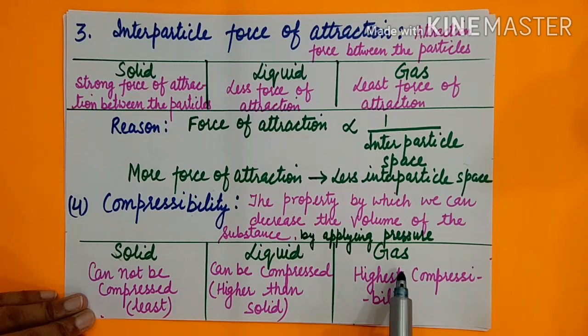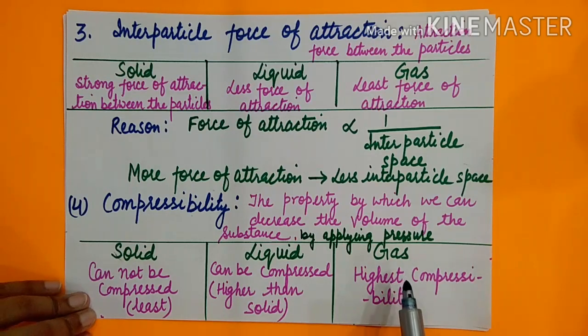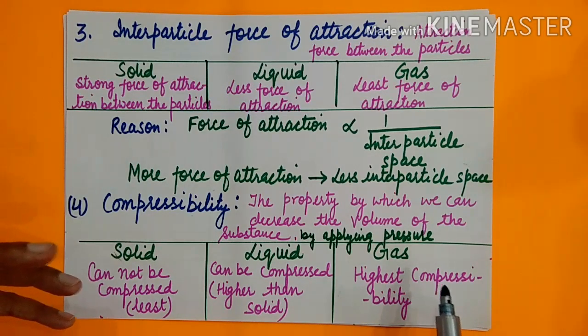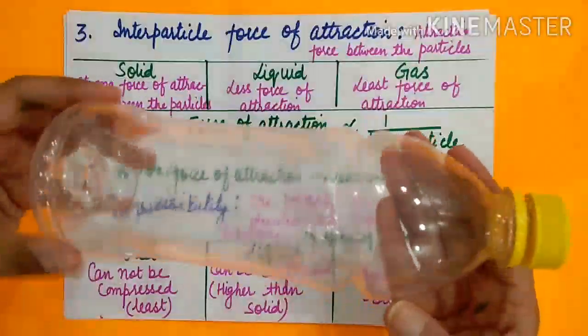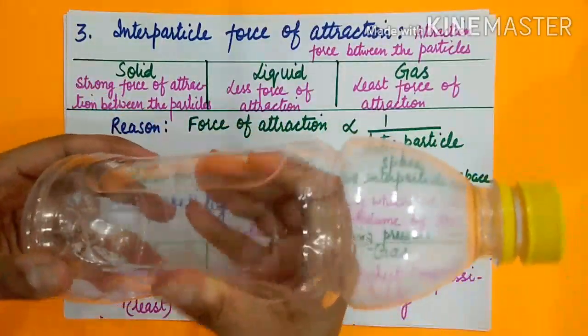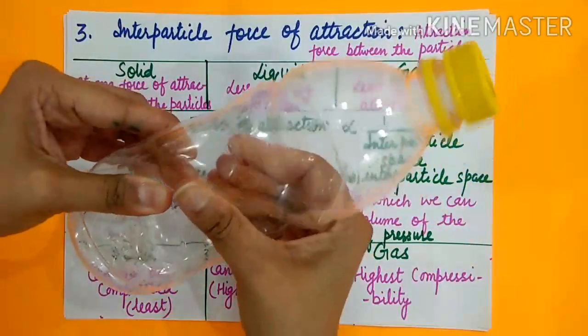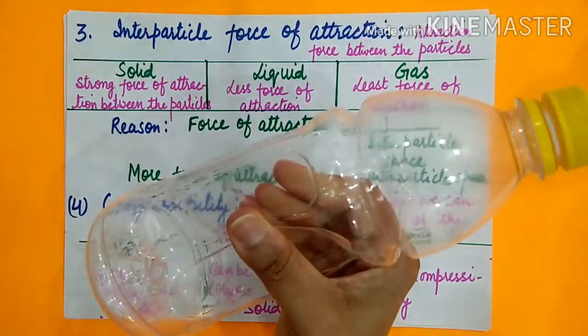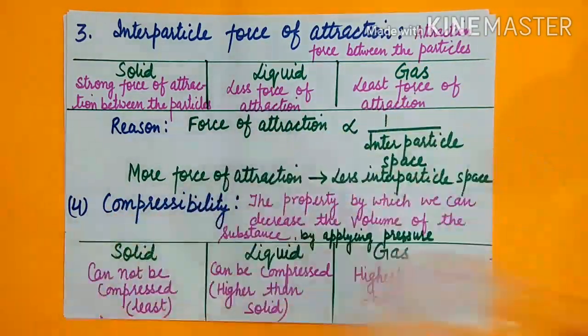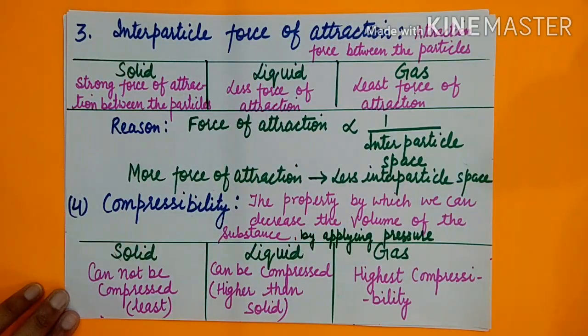Now in the gaseous state they have more space, so if we apply pressure, their particles can come closer. As you can see, this is the empty bottle. If I press it, I can press it more compared to the previous bottle containing water. So you can compare on the basis of compressibility.